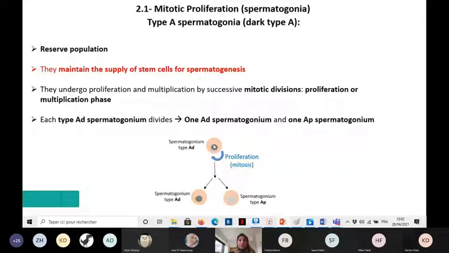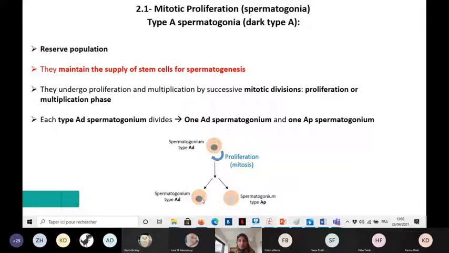Okay, إذا ما في spermatogonia type AD, there will not be production of sperm cells. Okay, so they are the reserve cell population, and they are the most stem cells in the seminiferous tubules. Those AD spermatogonia will proliferate, will divide by mitosis to give one similar type AD spermatogonium.